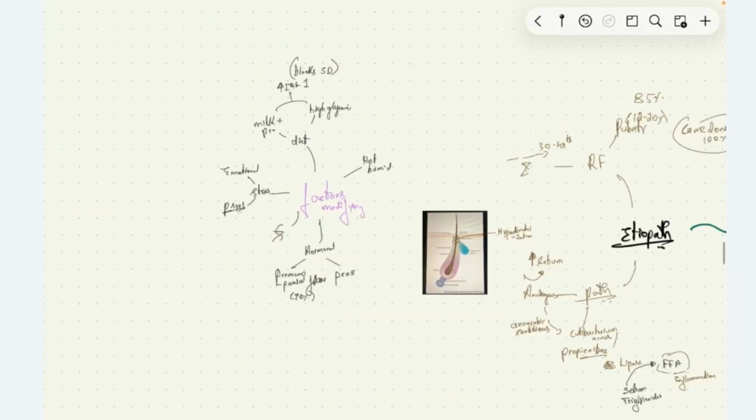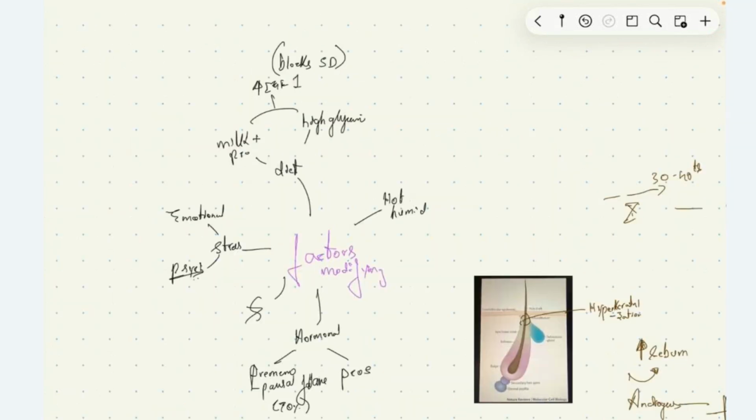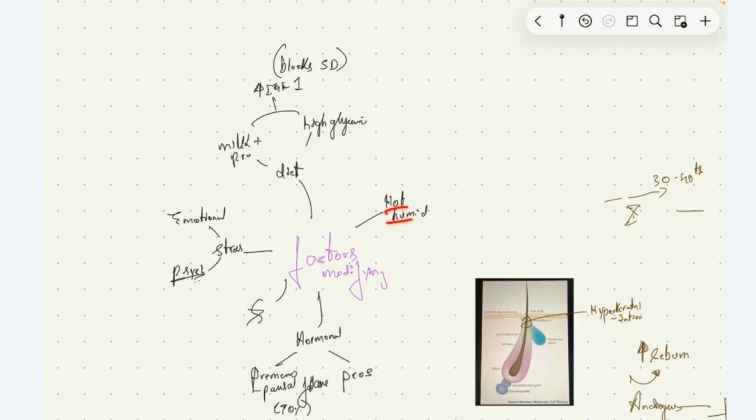The factors modifying acne vulgaris are hot humid conditions, because the cells get swollen up during these conditions, exacerbating the disease. In diet, high glycemic index food and milk products cause an increase in IGF-1, insulin-like growth factor 1, which causes blockade of the sebaceous duct.